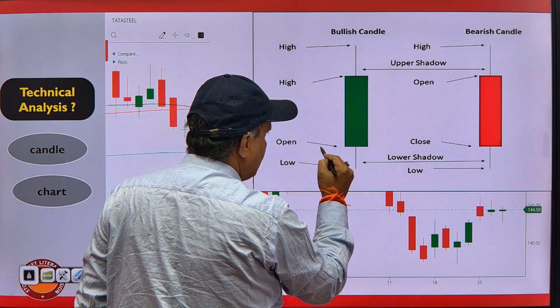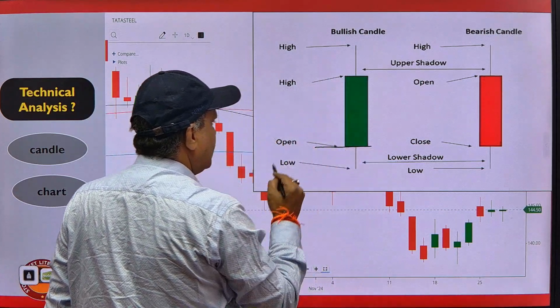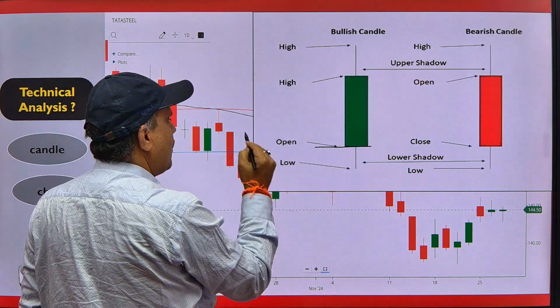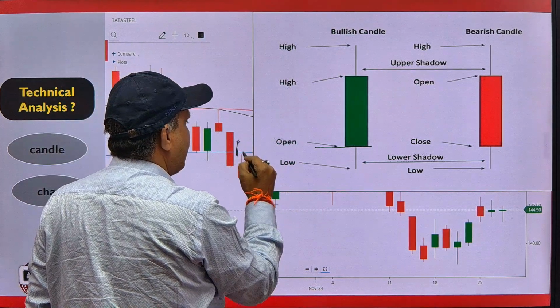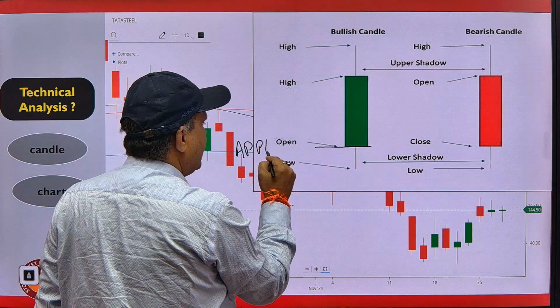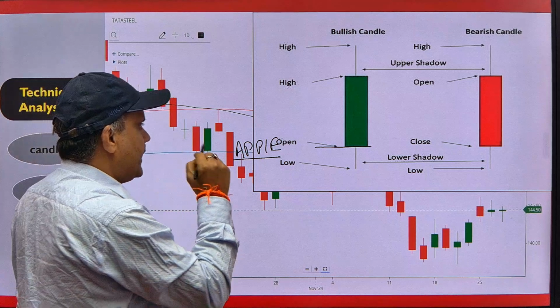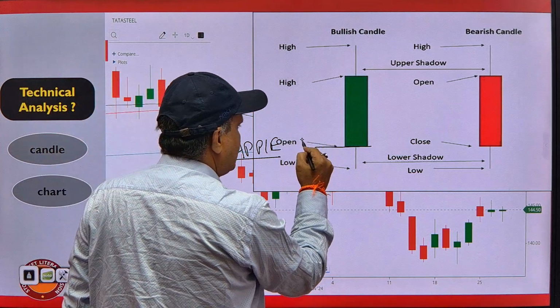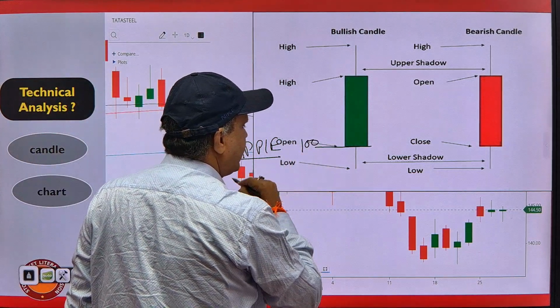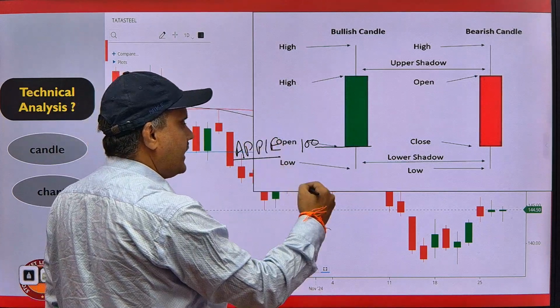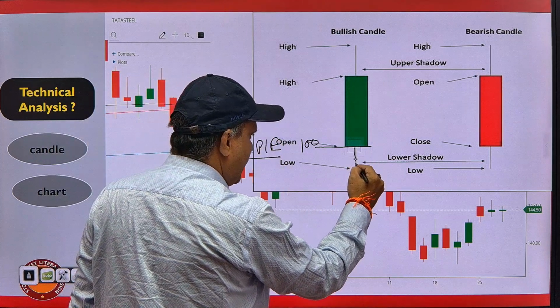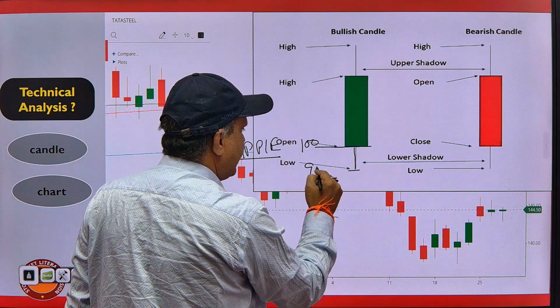For example, there is one stock, and the stock name is Apple. Apple is a stock traded in the US market. Let's say the price of Apple starts at $100 and goes down to $90.